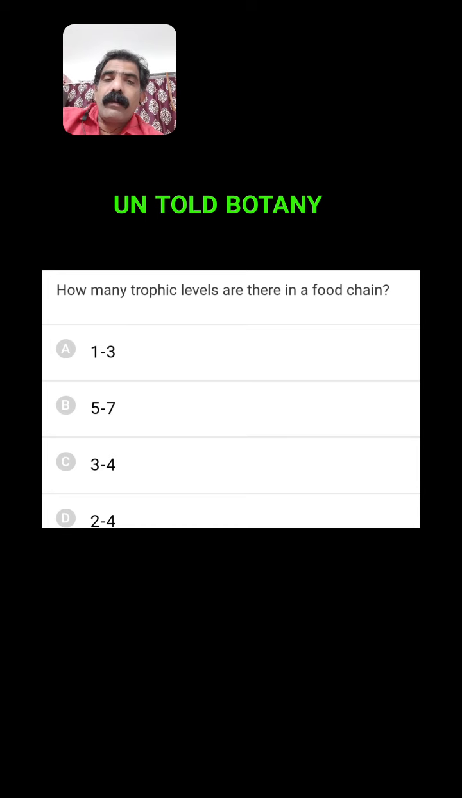How many trophic levels are there in a food chain? Actually, in a food chain, trophic levels are 3 to 4 because of producers, primary consumers, secondary consumers, and tertiary consumers. So depending on the type of ecosystem, the range is between 3 to 4. Minimum 3 or 4 are present.